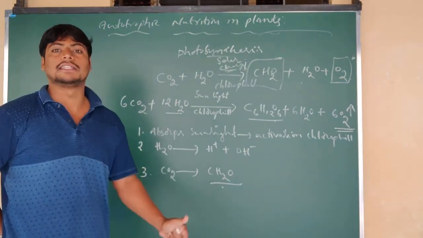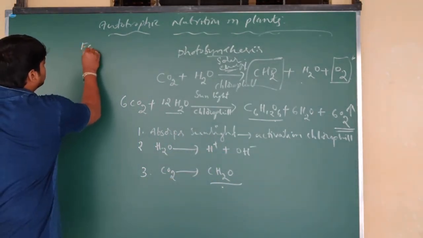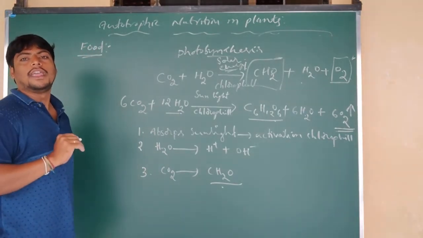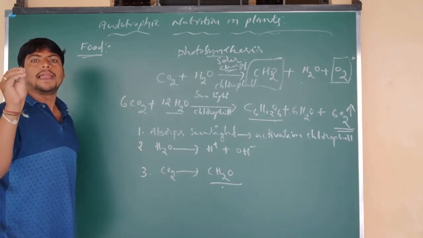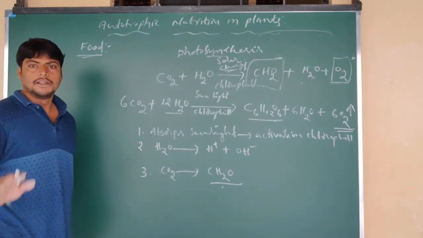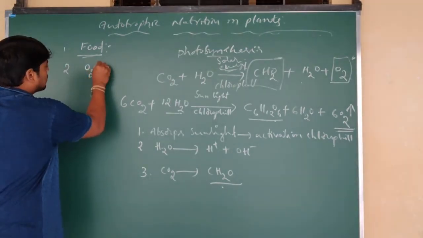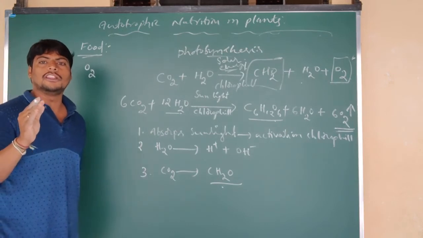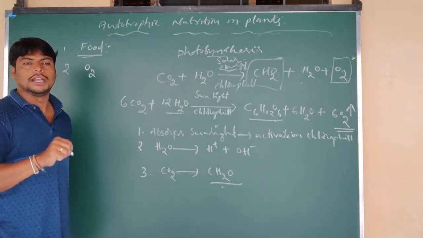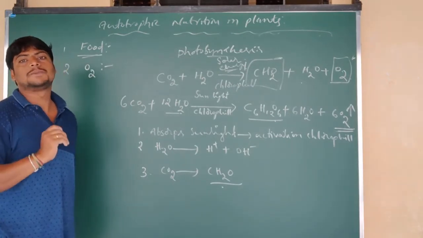Next, what is the significance, the importance of photosynthesis? The significance is that it provides food to the world. Why? Because only the green plants prepare their own food, which they supply to other organisms. That is the importance. Another important significance of photosynthesis is the releasing of oxygen. Oxygen is released during photosynthesis as a byproduct, another end product along with the sugar. That oxygen is used by animals to carry out respiration.